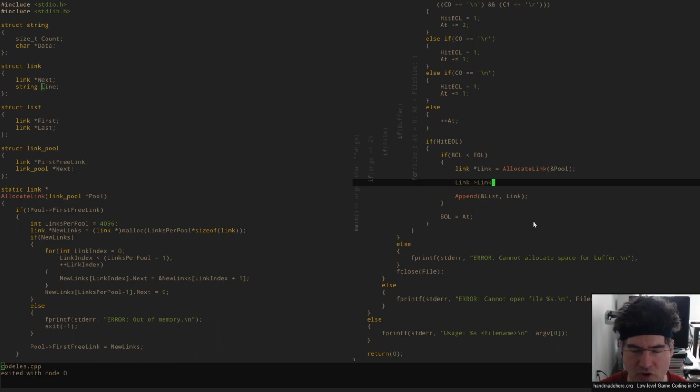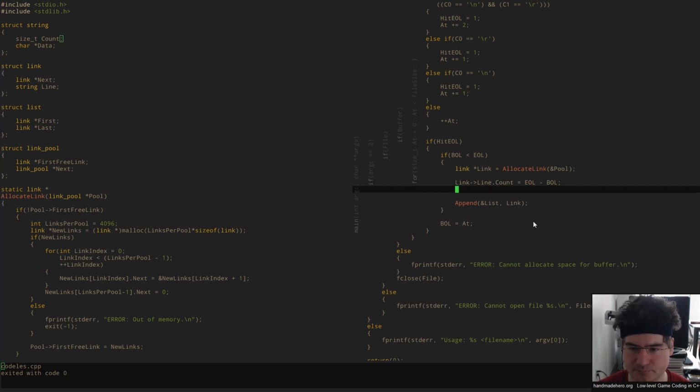We need to put in here where the line actually is. So how do we do that? Well, we know we need to count. How do we get the count? The count's pretty simple. All we need to do is look at the difference between these two things. We know exactly where the beginning is, and we know exactly where the end is. We subtract the beginning from the end, and we've got the count.